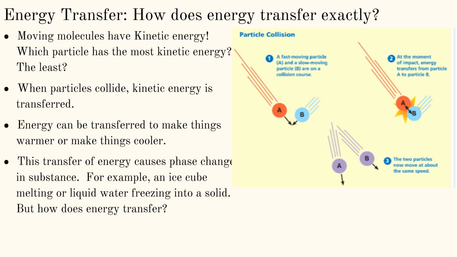So we have particle collision, one example of energy transfer. A fast-moving particle A and a slow-moving particle B are on a collision course. At the moment of impact, energy transfers from particle A to particle B. The two particles now move at about the same speed. So we have one moving faster than the other. They collide. After they collide, they move away again, but now they're going the same speed because all of that energy came together and then was separated equally.